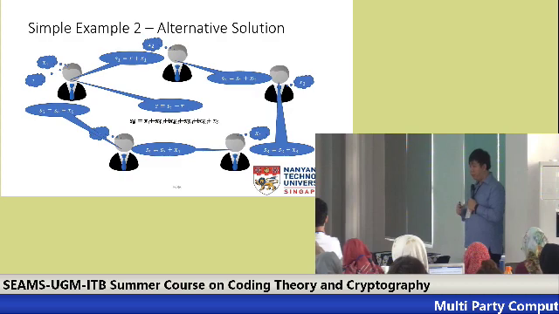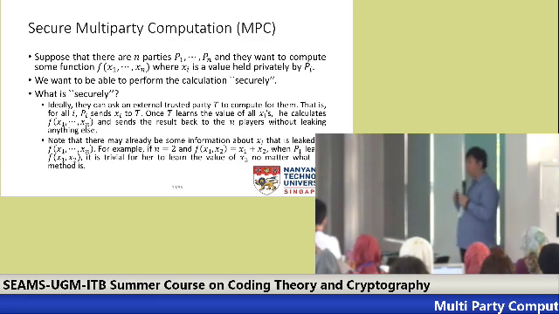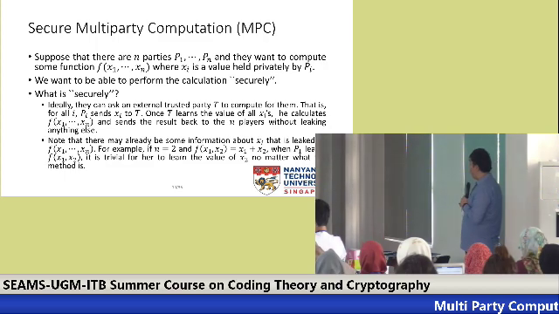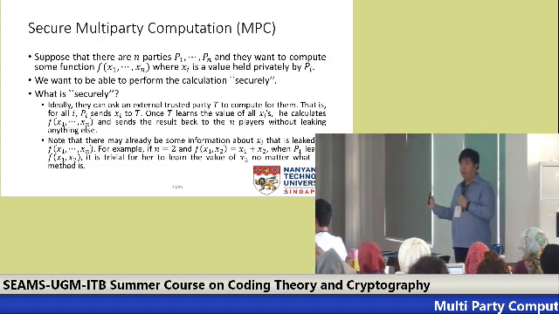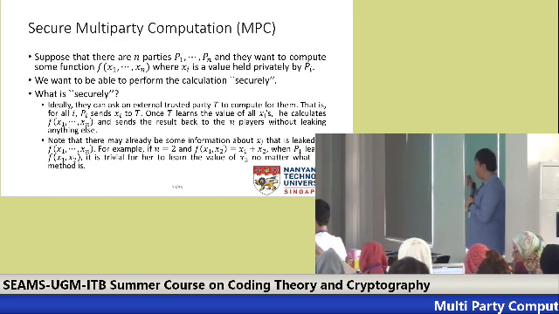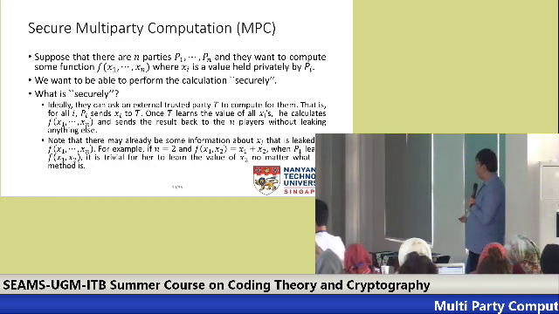Okay, so given this example, you can see the use of this multi-party computation, and it is actually possible to do it. So in general, we have n parties, p1 to pn, and they want to compute some function f(x1, ..., xn), such that xi is only known by pi, and he does not want to share this xi with anyone. So we want to have this concept of security. So what is security? Remember that from before, in the ideal world, if there's an n plus 1th trusted party, then everyone can simply send this xi to this trusted party, and he can compute this f for them and just announce it. So this one is what we want to achieve.